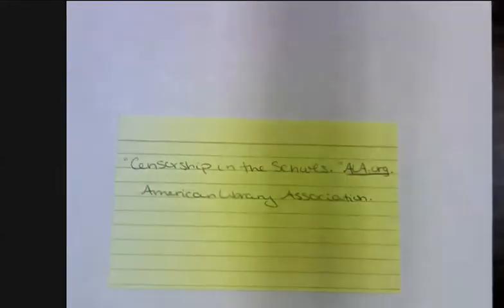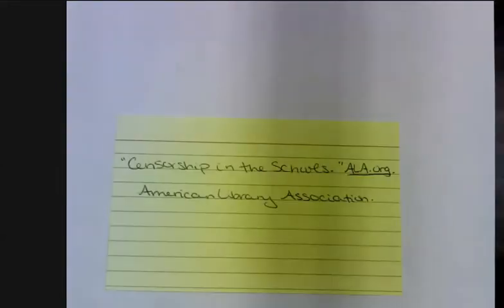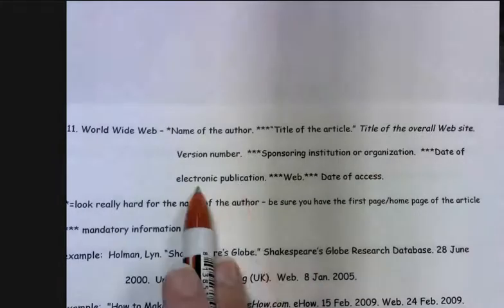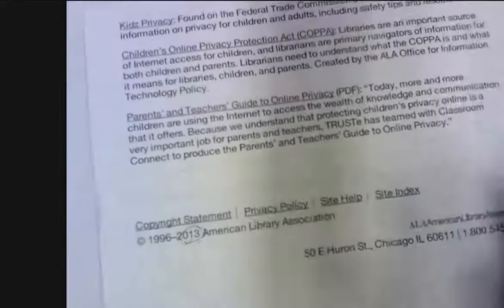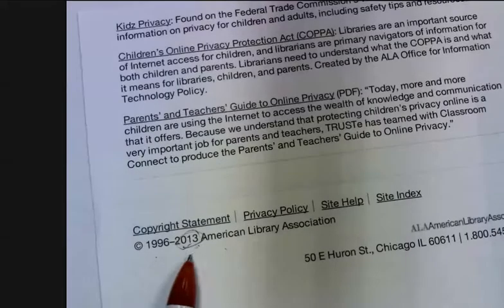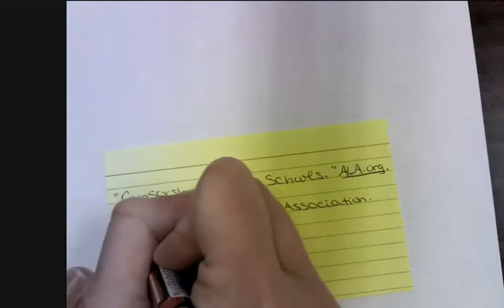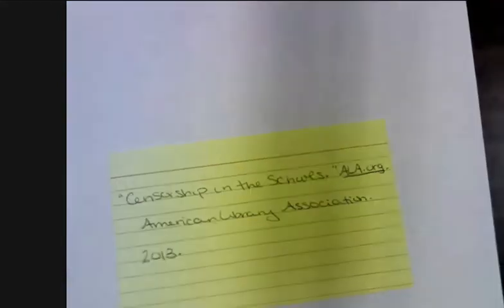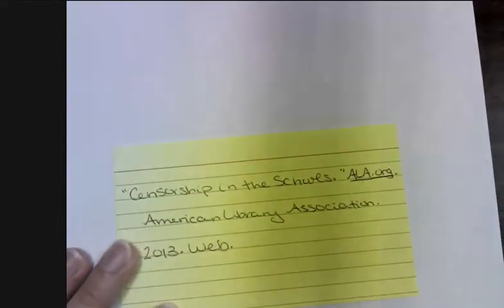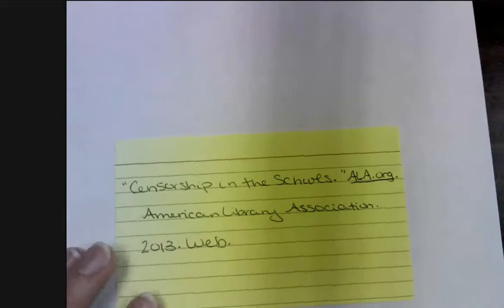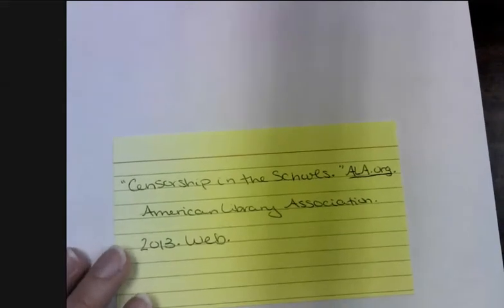Okay, and then next it wants the date of electronic publication. Again, the last page is the place where you can find that. You can see it says 1996 to 2013. I choose my most recent one, so I'll put in 2013. And then it simply just wants me to write the word web, which means I got it off of the web. Again, you don't have to copy in that whole long, massive address that you used to have to do. Just writing the word web is fine.